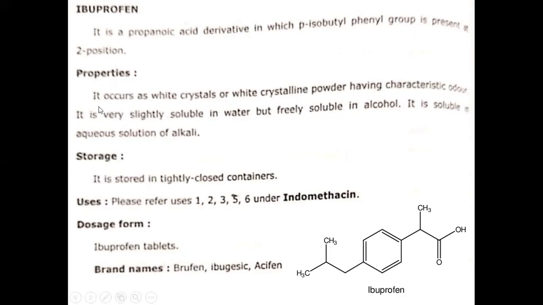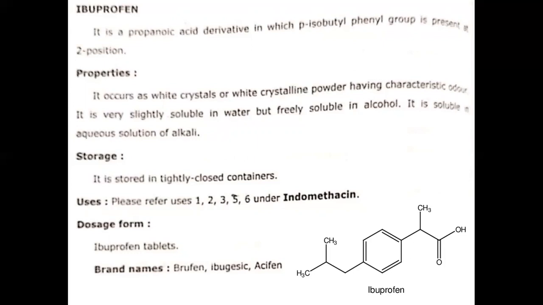When we talk about the properties of ibuprofen, it occurs as white crystals or white crystalline powder. It has a characteristic odor. When we talk about solubility, it is slightly soluble in water but freely soluble in alcohol. It is also soluble in aqueous solutions of alkali, meaning basic solutions, where it is easily solubilized. It should be stored in a tightly closed container because it is affected by moisture and light.